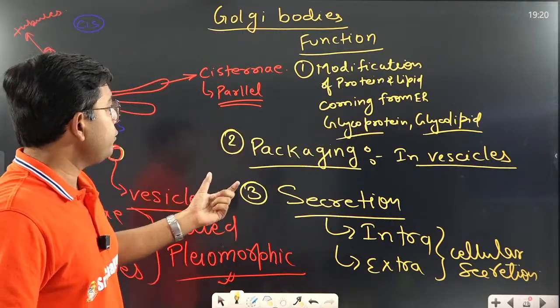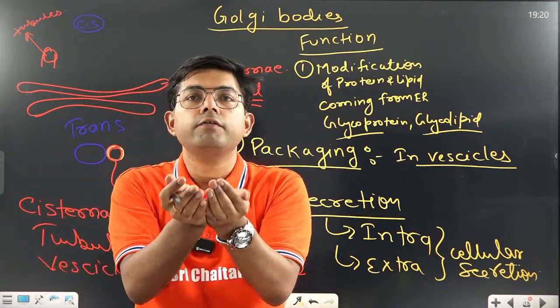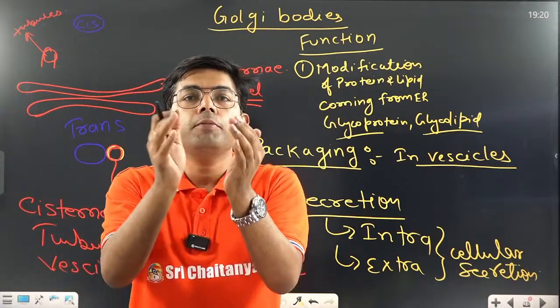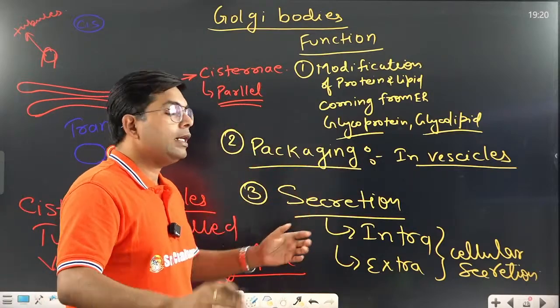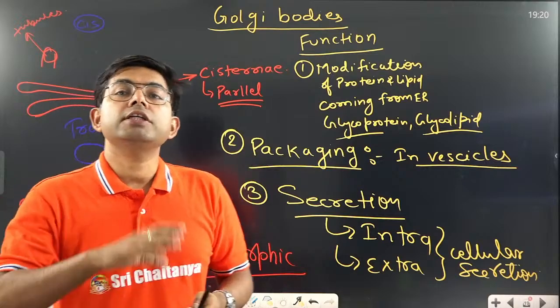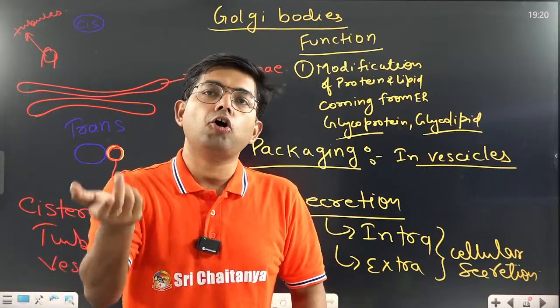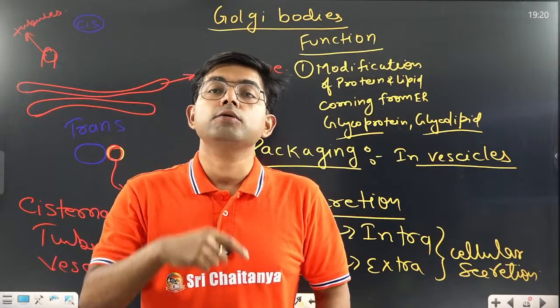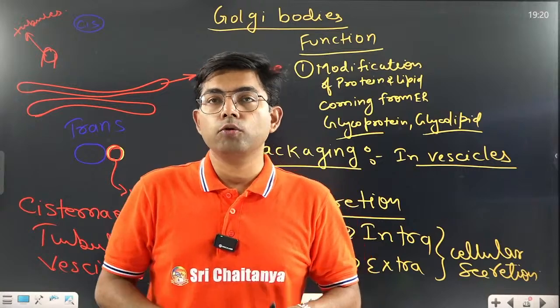Second, these will be packed inside a vesicle, so this is called packaging. Once it is packed inside the vesicle, then it is secreted. Will this secretion be intracellular, extracellular, or both? The answer is both. The secretion will be intra and extracellular both.